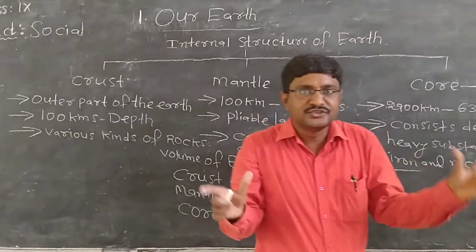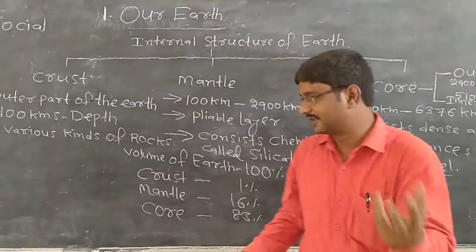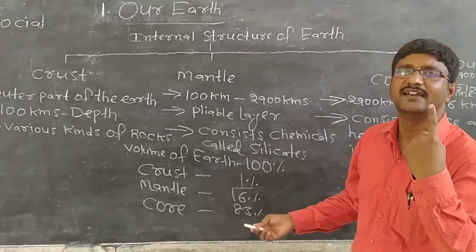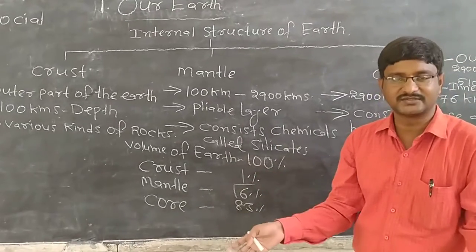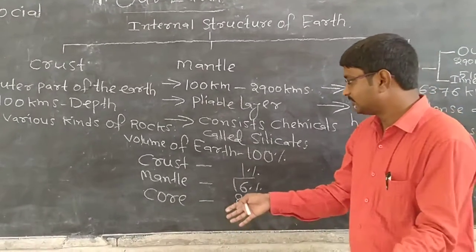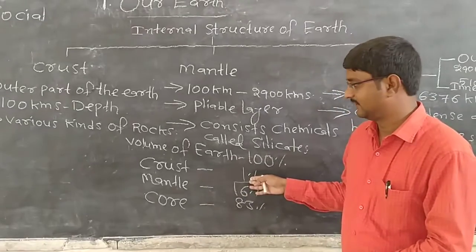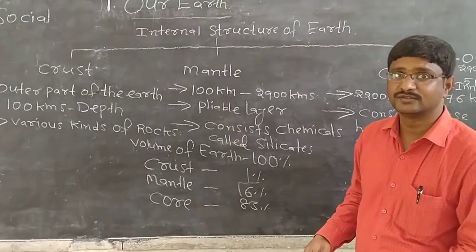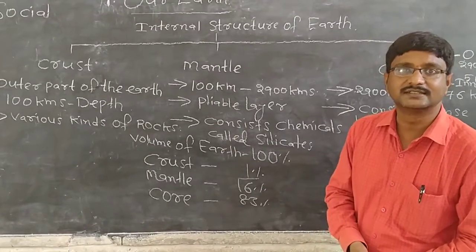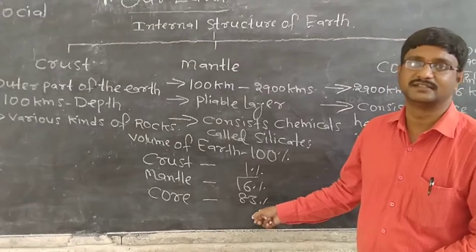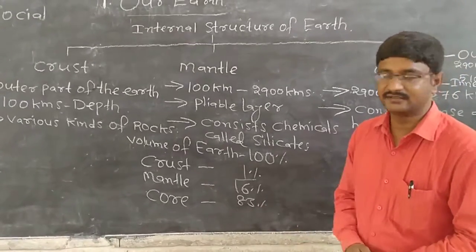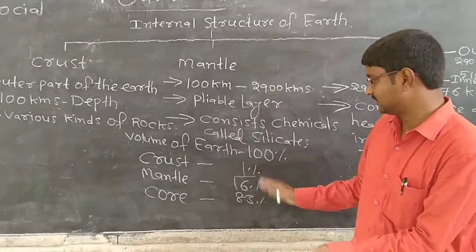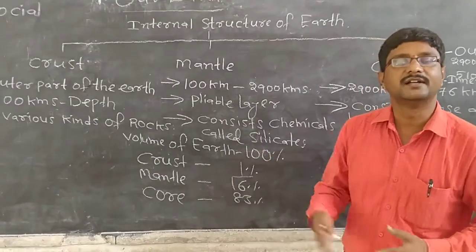So the outer part of the earth, the crust, occupies only 1%. What about the mantle? 16%. Then the core, the deepest layer of the earth, occupies 83%. Totally, these three main layers make up 100%.